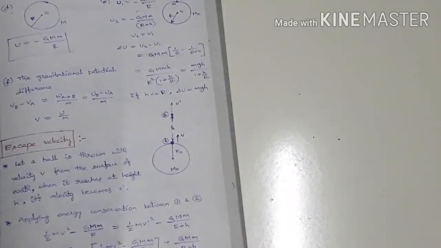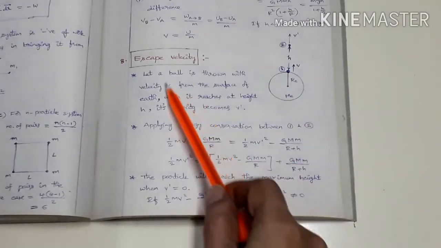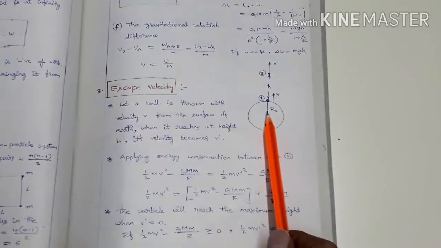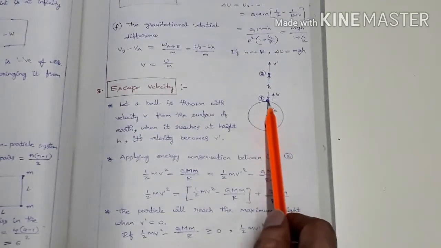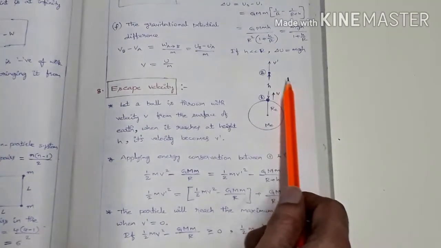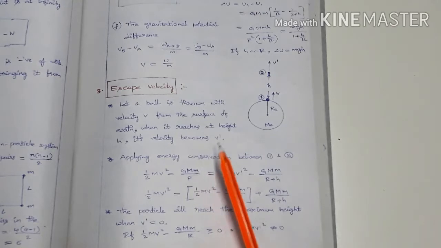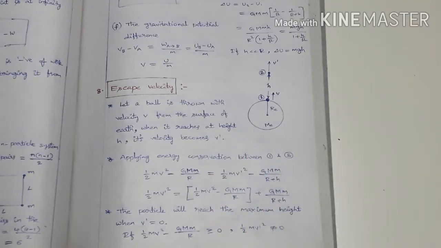Now the next one is the escape velocity. What is this escape velocity? It is the minimum velocity required for an object to leave the Earth's atmosphere and move into outer space. So if we give that much velocity, it will not return back, it will move away. That velocity is known as escape velocity. So let us see here.